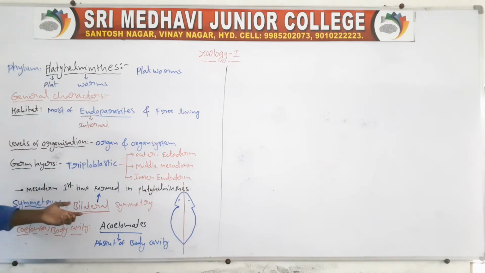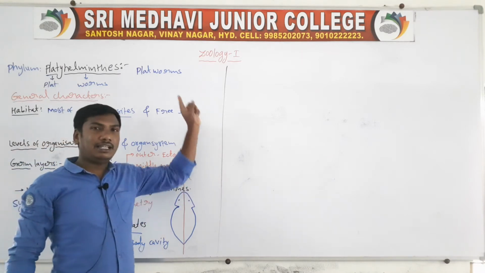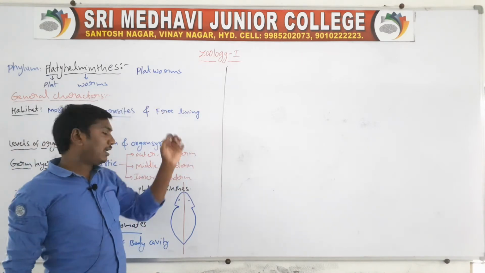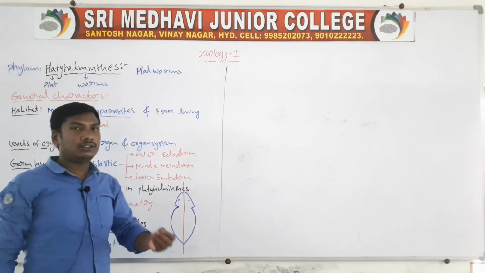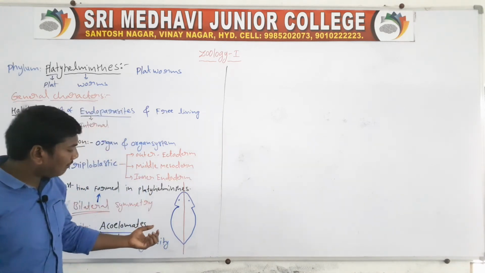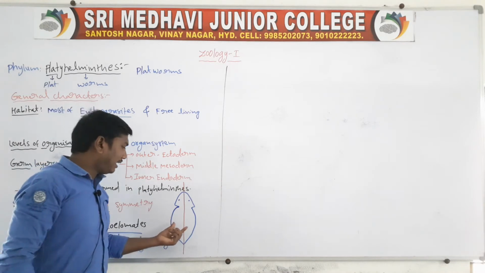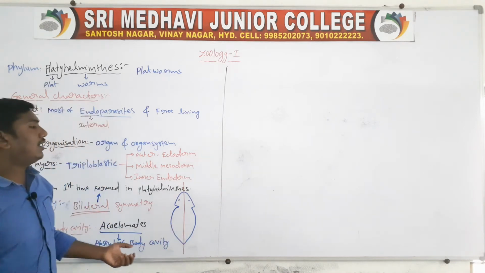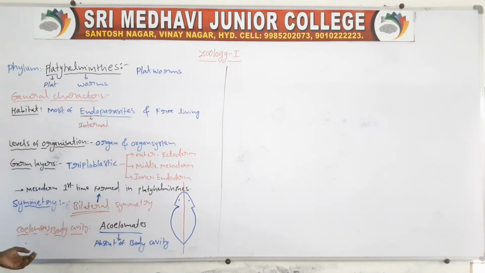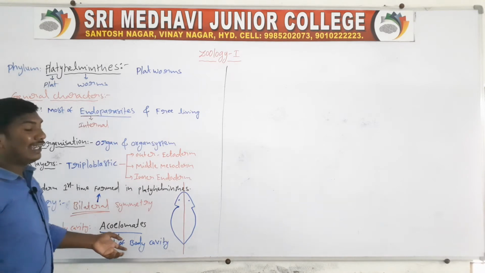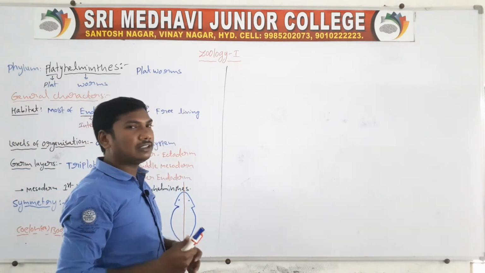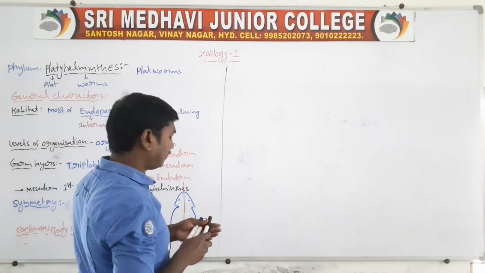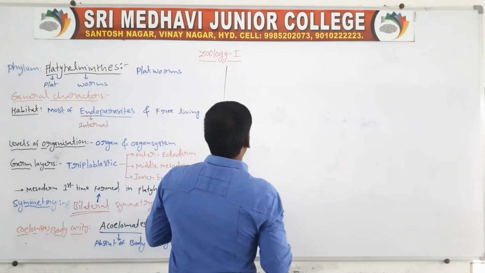The mesoderm is formed for the first time in the phylum Platyhelminthes. Next one, symmetry. Bilateral symmetry means the animal is divided along only one axis into two equal parts. Next one, coelom. They are acoelomates, so the body cavity is absent.